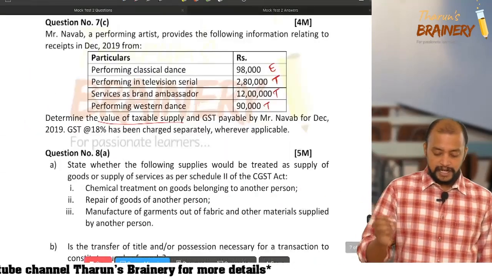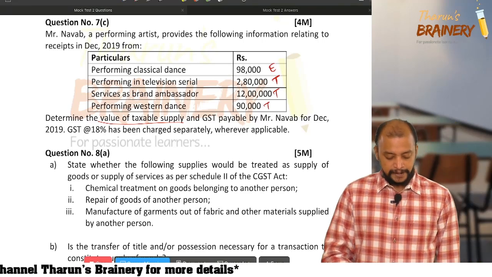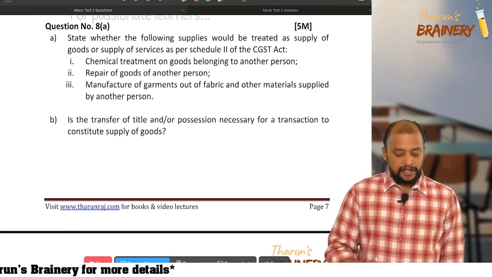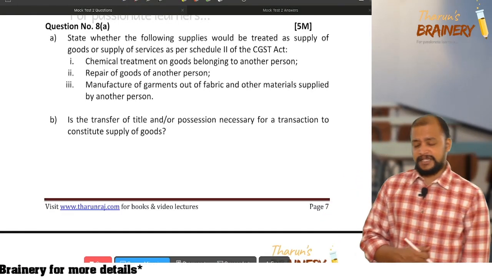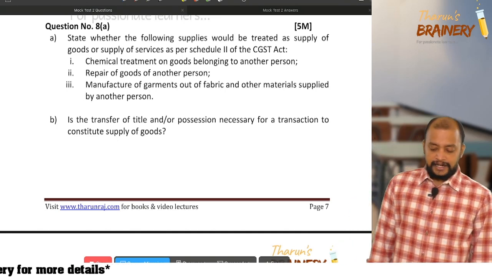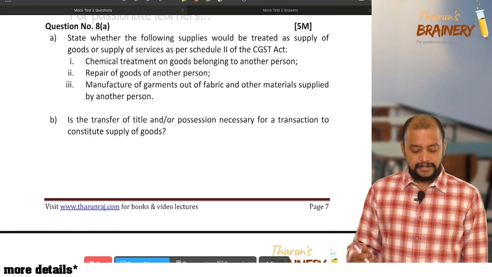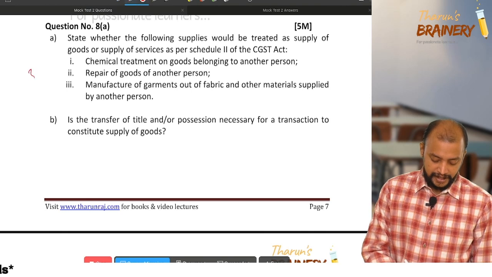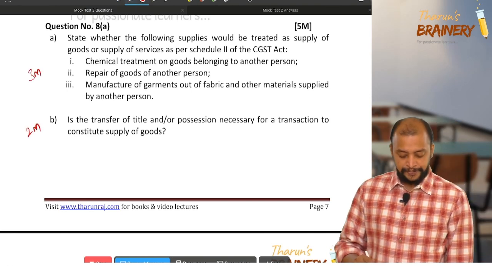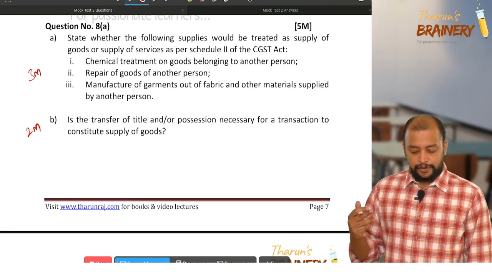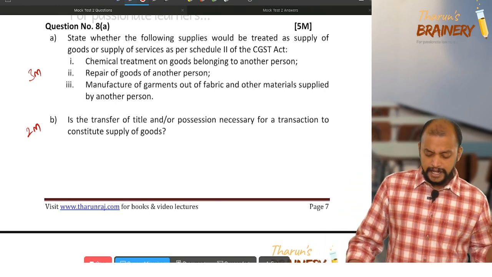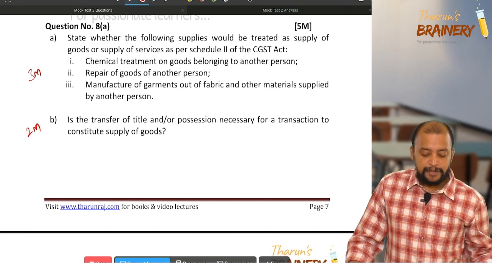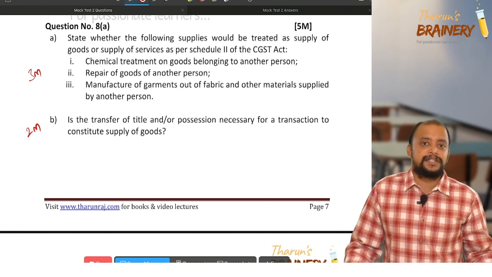Next, question number 8A. State whether the following supplies would be treated as supply of goods or supply of services as per Schedule 2 of the CGST Act. And see, there are 2 parts in this. This question may have 3 points, so 3 marks could be awarded if you have written them, and for the second part it is 2 marks. Now first, chemical treatment on goods belonging to another person, repair of goods of another person, manufacture of garments out of fabric and other materials supplied by another person. Is it supply of goods or supply of services?